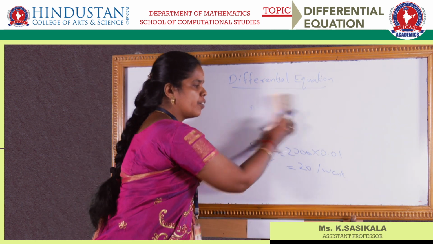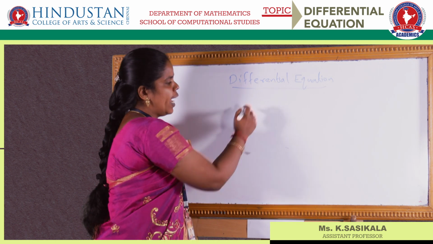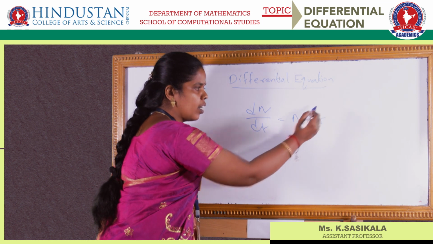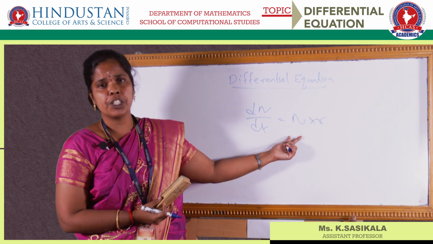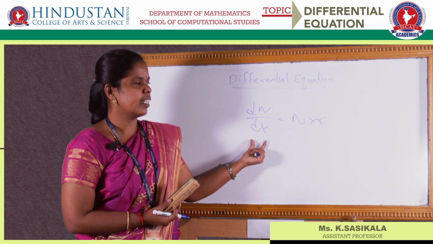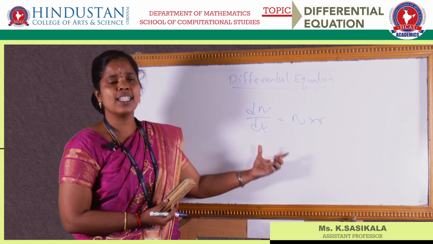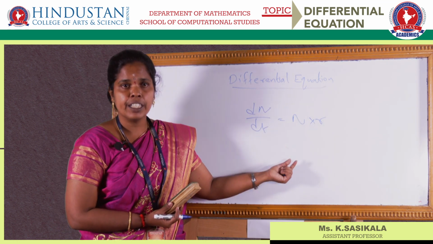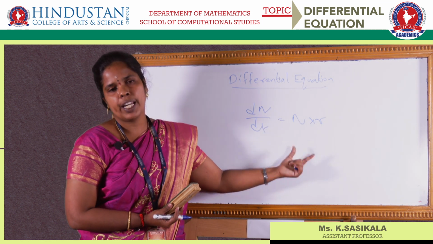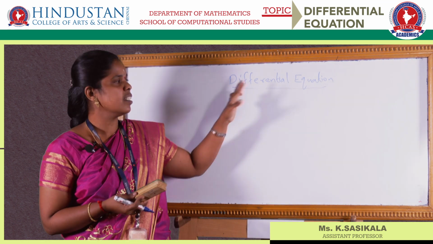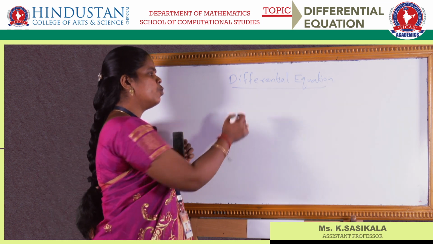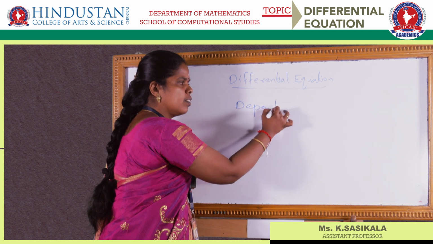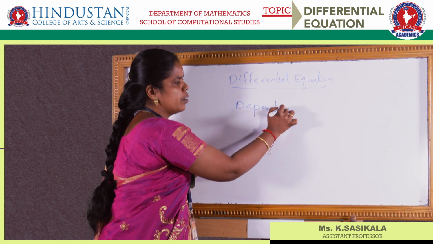So in general, we can say dn by dt is equal to n into r, where n is known as the function and dn by dt as a derivative. We can say the differential equation is an equation which has a function and a derivative. The derivative is a dependent variable over an independent variable. That we will say is a differential equation. So for that, first we have to know what is a dependent variable and what is an independent variable.